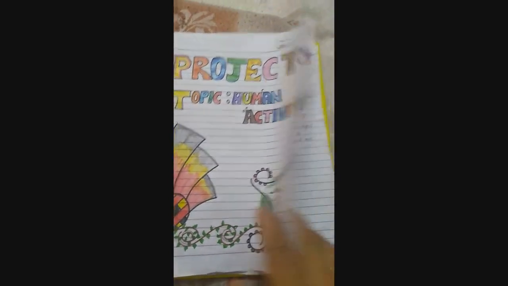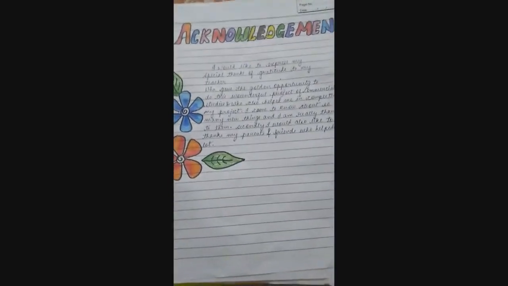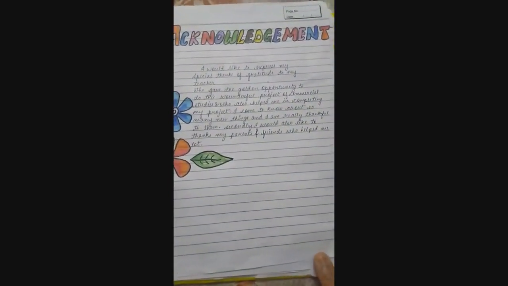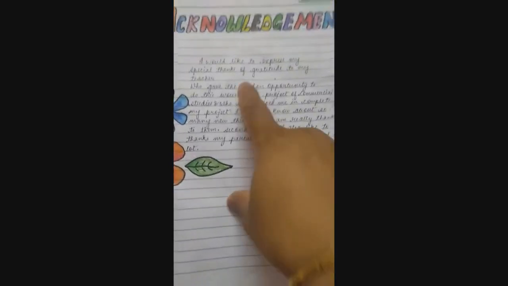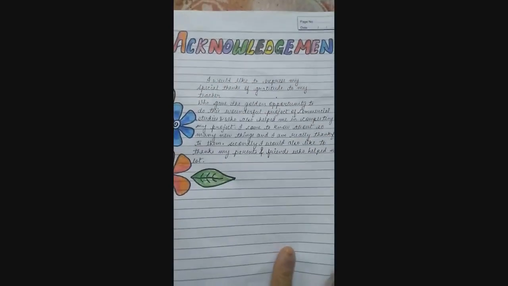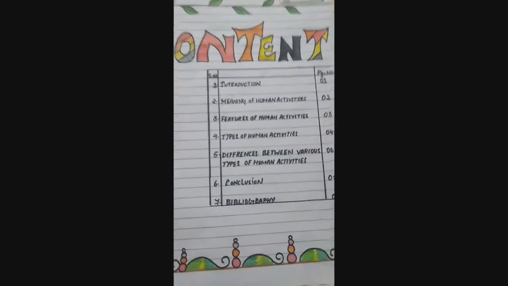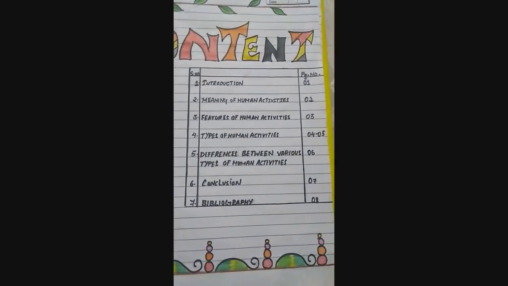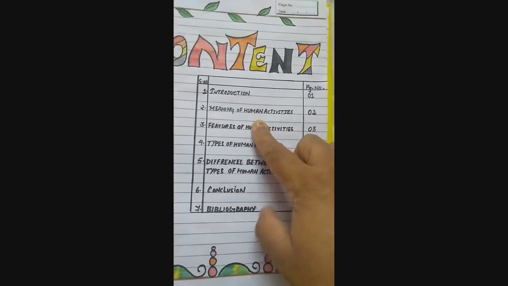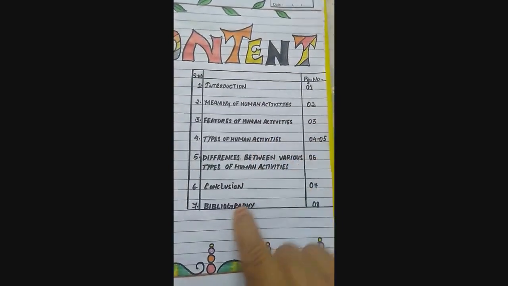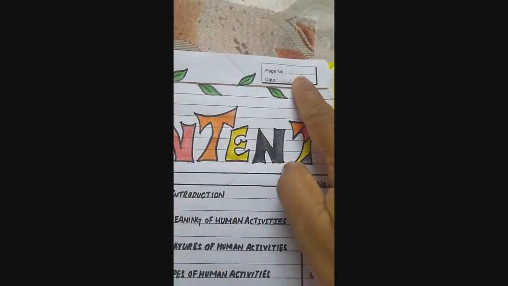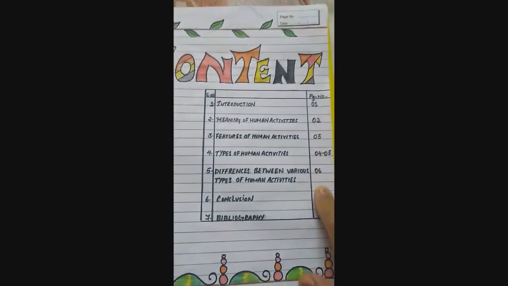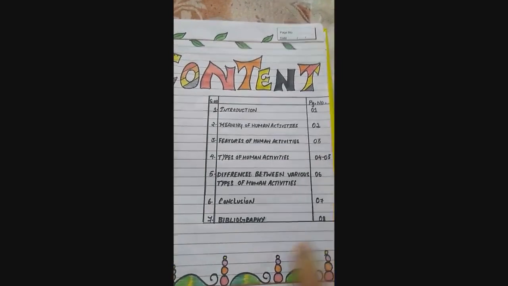After this should be an acknowledgement, and for all the 3 projects, this is the only one acknowledgement you are going to write. And here you will write the teacher's name. After this, the content is very important. In that you will write the introduction, meaning of human activities, what all topics are there in it, then conclusion and bibliography. On the side of this page you write the page number individually. So where is the introduction, where are the topics, all these page numbers should be written properly.